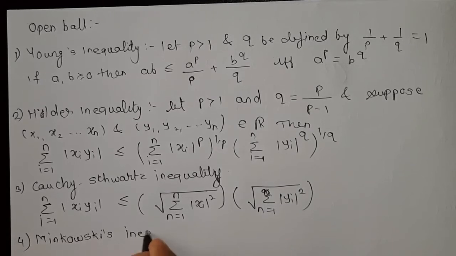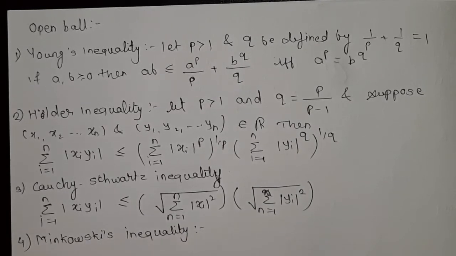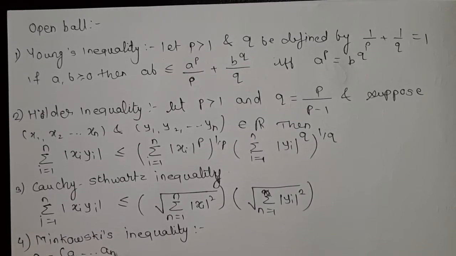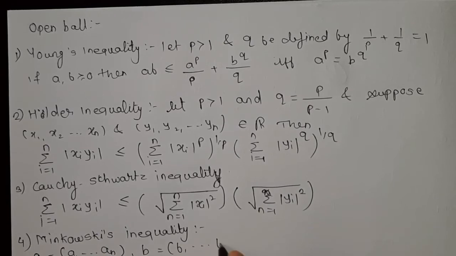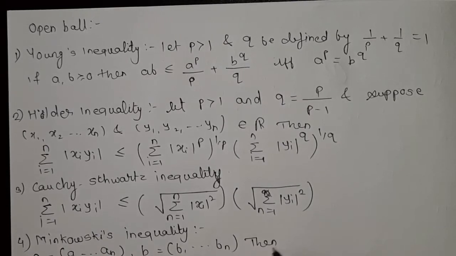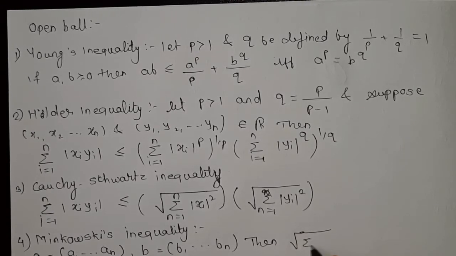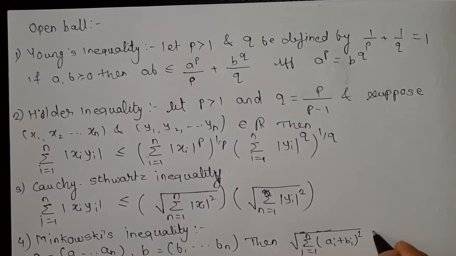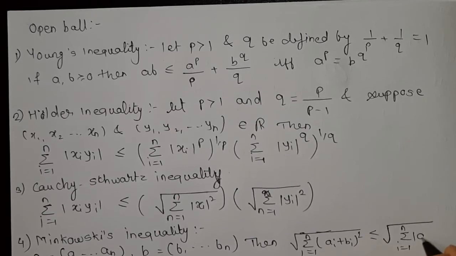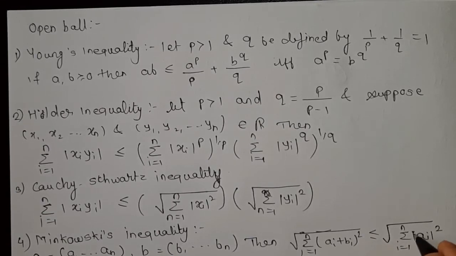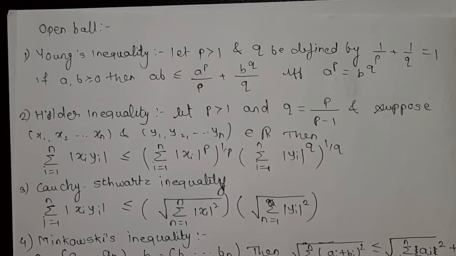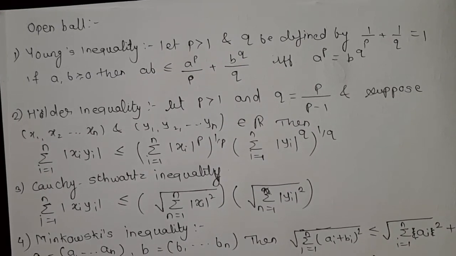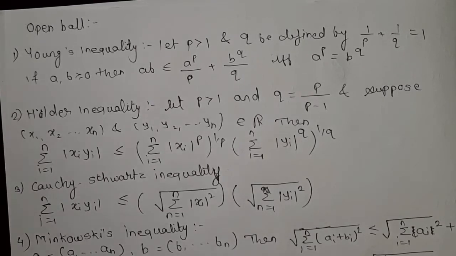Minkowski inequality: a = (a1, ..., an), b = (b1, ..., bn), then the square root of the summation i equal to 1 to n of (ai + bi) squared is less than or equal to the square root of the summation i equal to 1 to n of ai squared, plus the square root of the summation i equal to 1 to n of bi squared. Okay, this is the Minkowski inequality.